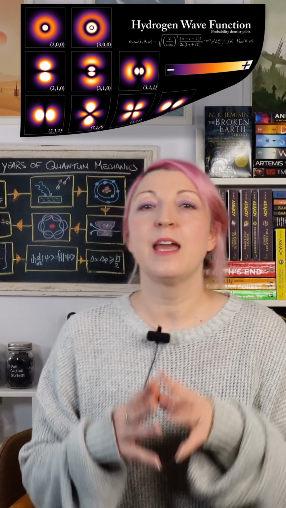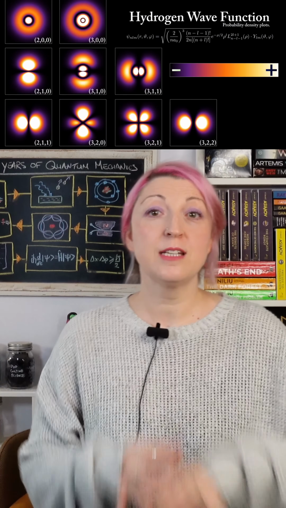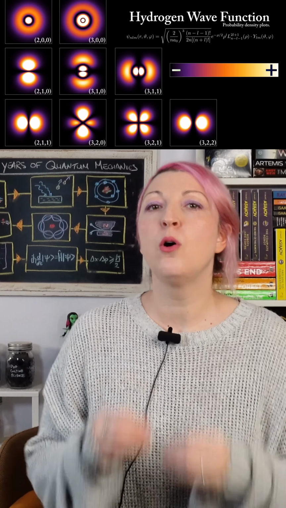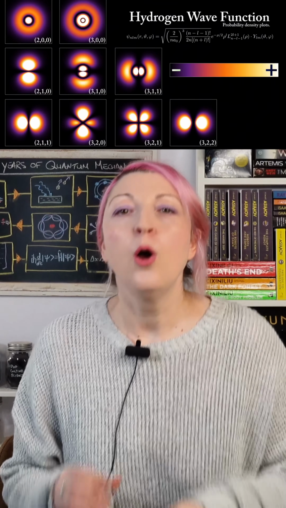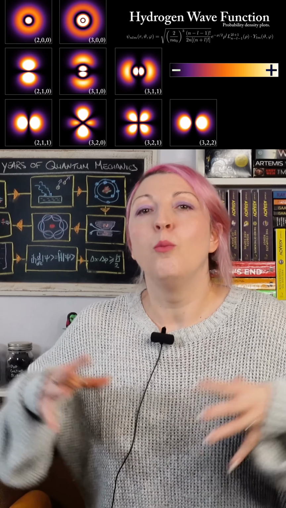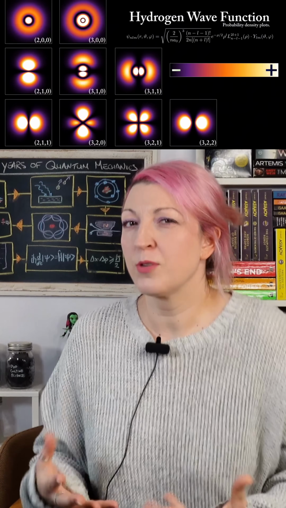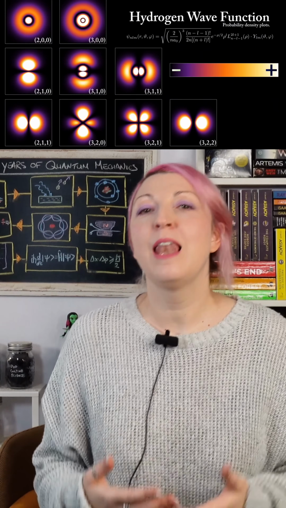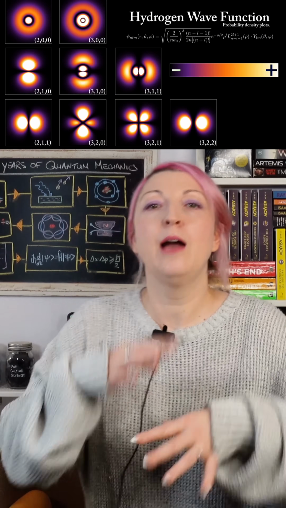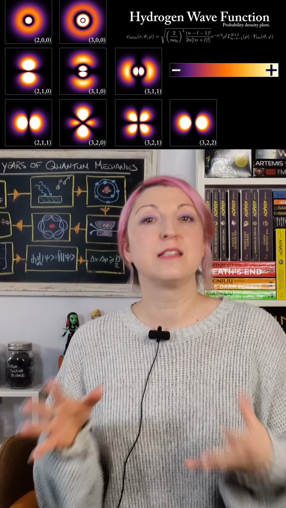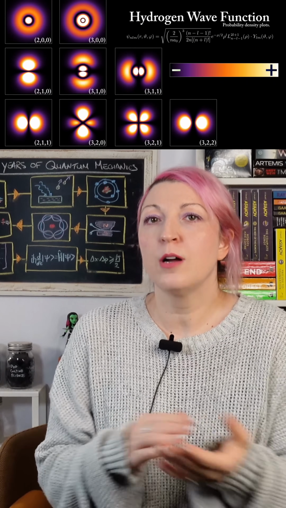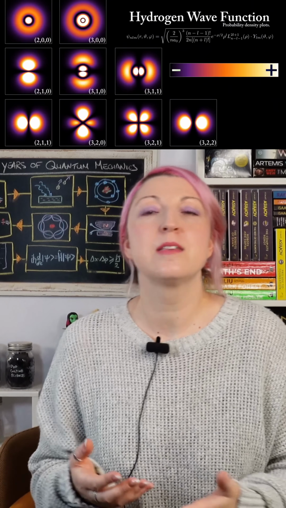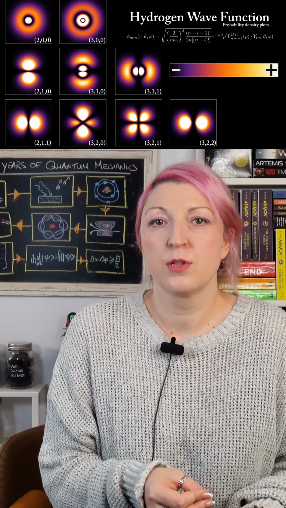By 1926, everyone agreed that Schrödinger's wave equation worked. It gave the right energy levels, predicted atomic spectra, and matched all the experimental data. But nobody knew what the wave function actually represented. Schrödinger initially thought that it was the electric charge density, like how much charge was spread out in space. But this led to contradictions with experiments involving individual particles.